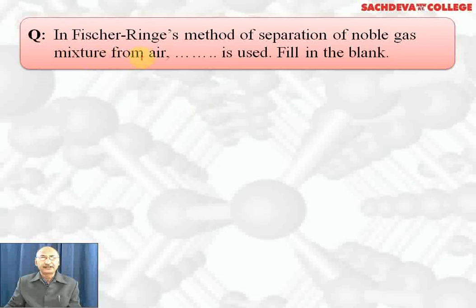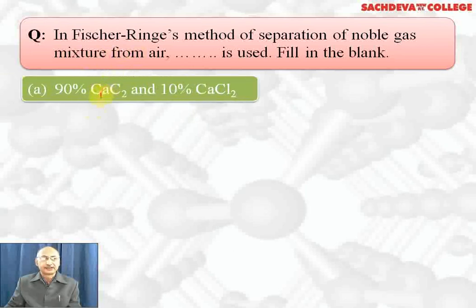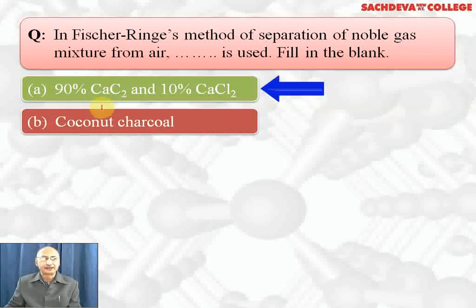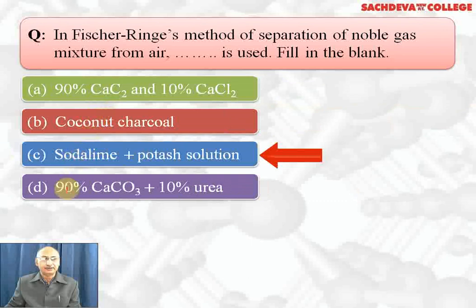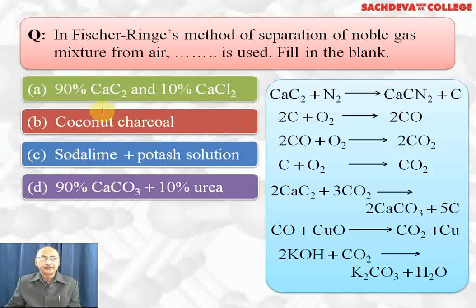In Fischer-Tropsch's method of separation of noble gases mixture from air, dash is used. Fill in the blank. 90% calcium carbide and 10% calcium chloride. Coconut charcoal, soda lime and potash solution. 90% calcium carbonate and 10% urea. Correct answer is A part.